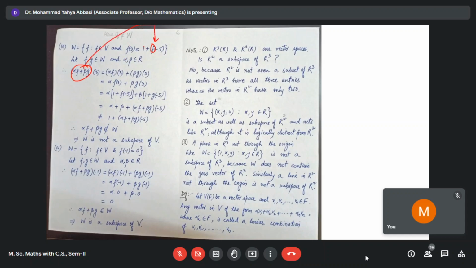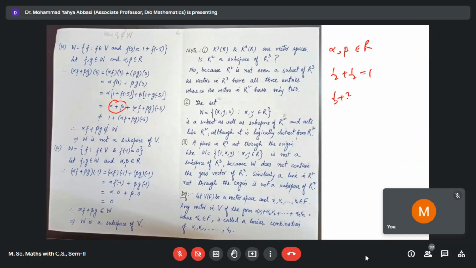It means that in the first term it should be 1. But here we obtained that this is alpha plus beta. So there are many alpha, beta, elements of R, where the sum of alpha plus beta is 1.